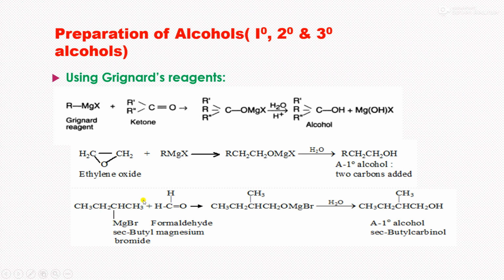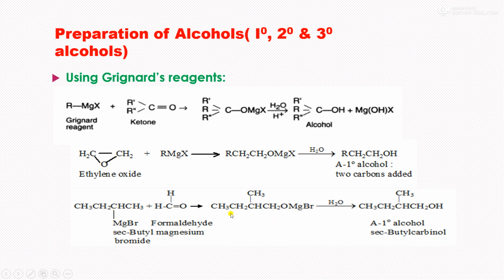So this is the isobutyl group, isobutyl magnesium bromide, and this carbon bears a negative charge and attacks this carbon. Then polarization of this bond occurs, and this CH2 gets attached here, and this CH comes from this, thus OMgBr.